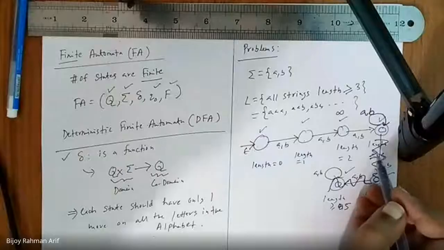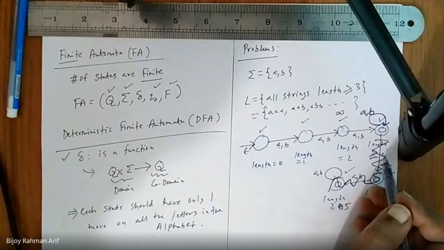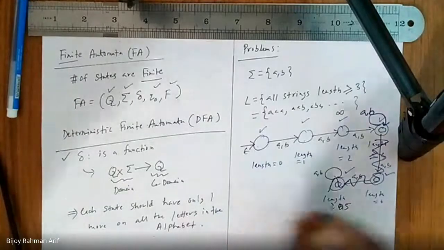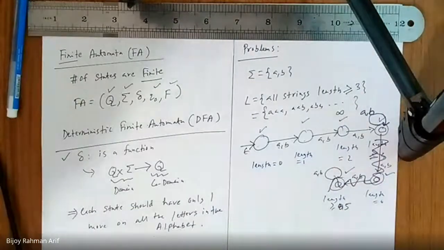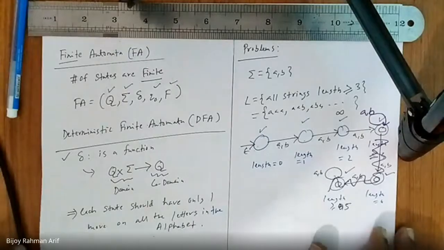Yes, sir. 3 is the final state, so this one is no longer length 3. This one is length 3 and greater. So just by making this one a final state and looping over it, we can discard the others. So is it also a correct DFA or not? Yes, sir, it is also right.